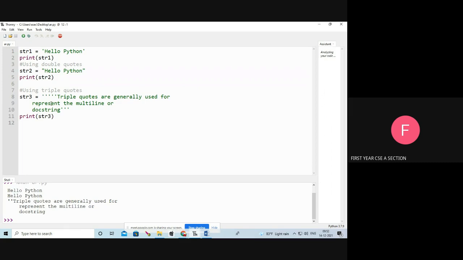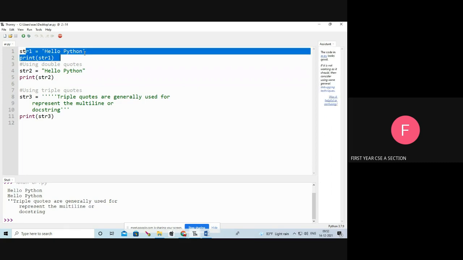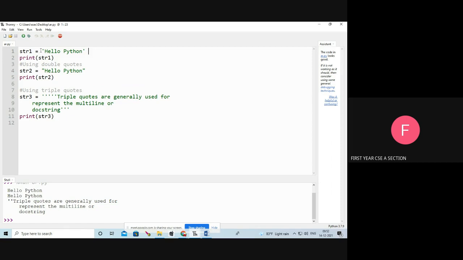Here I'm going to create the string str1 equal to 'hello Python'. I'm using the single quotes. I'm going to print str1. See the output, hello Python is displaying. Next, str2 equal to double quotes. I'm using double quotes, hello Python. See, it is also displaying.